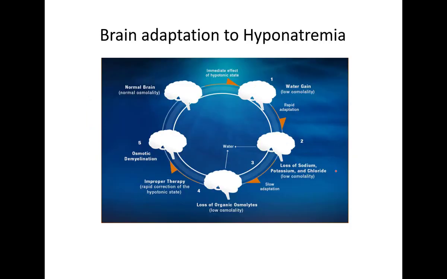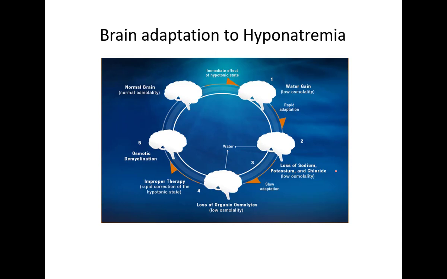So this rapid adaptation and slow adaptation take up to 48 hours, and this is the time from which we can differentiate whether the hyponatremia is acute or chronic. If the hyponatremia is of less than 48 hours, it is acute hyponatremia, and if more than 48 hours, then it is chronic hyponatremia.